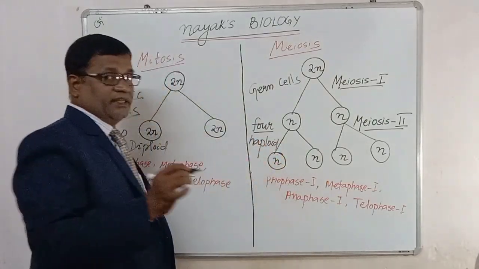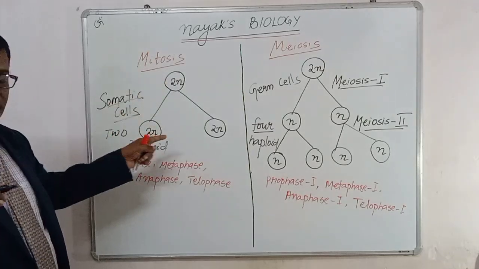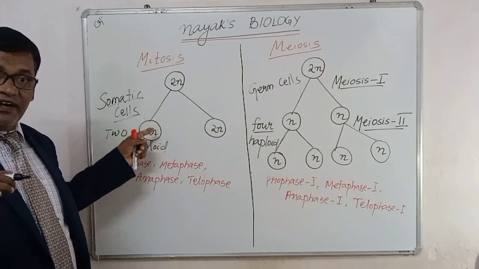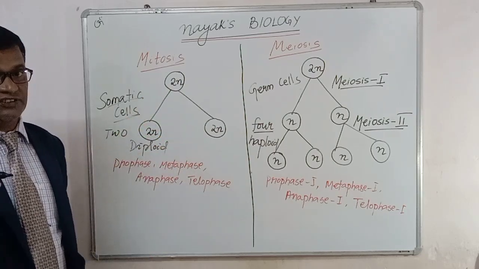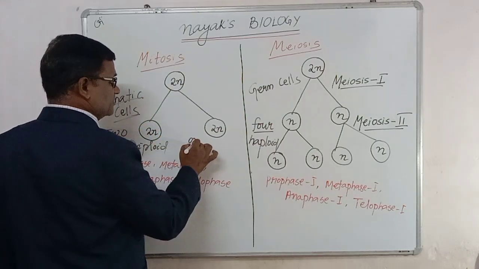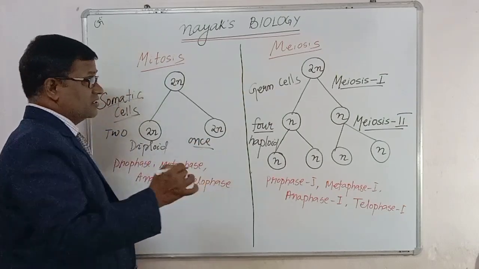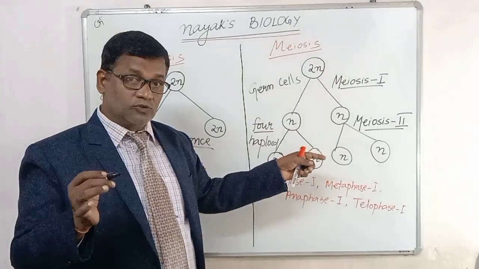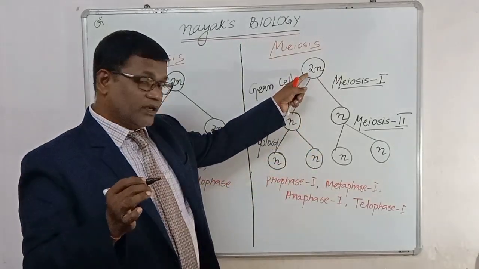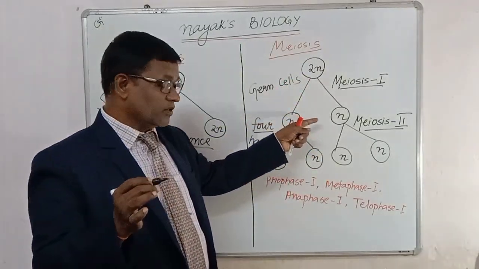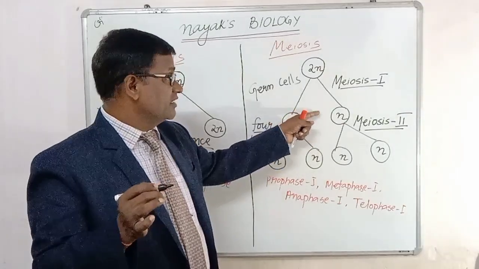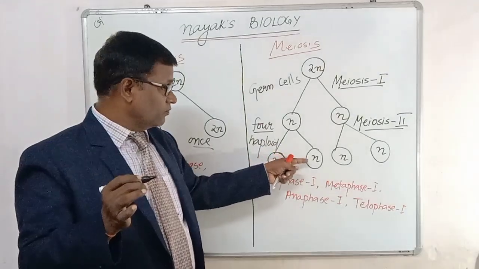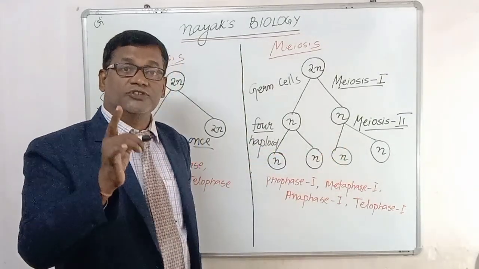Now, in the mitosis, if you see this diagram, what do you understand? Only one division occurs. The mother cell divides once to form the 2 daughter cells. And whereas if you see the meiosis diagram that I drew, there is one mother cell. First it divides to form 2 daughter cells, which is called meiosis 1. And after that it divides again to form 4 cells, which is called meiosis 2.